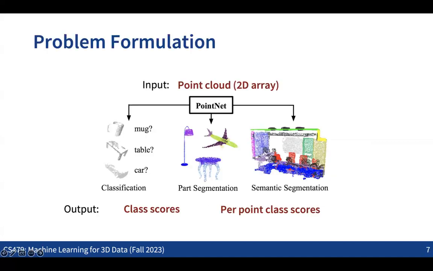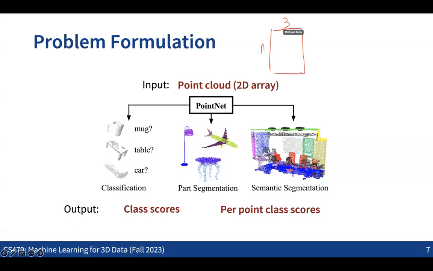I don't have enough time to go over all the details of PointNet, but let's see. The problem definition is that we have a set of points. The set of points can be represented as a 2D array, an m by 3 matrix. In 3D space, we have the x, y, z coordinates for each point, so we get this m by 3 2D array, right?